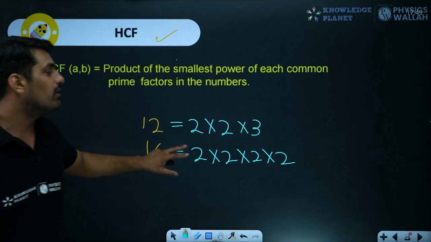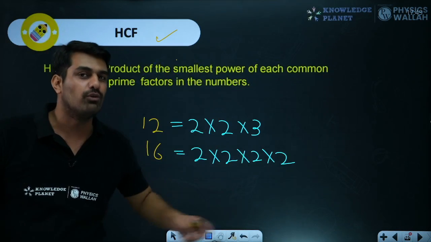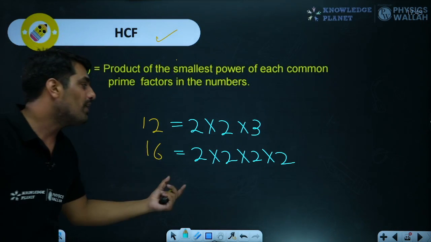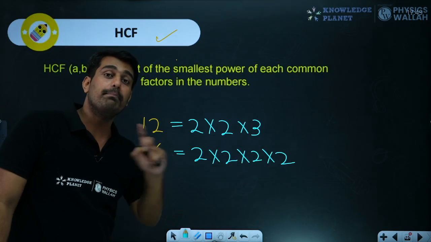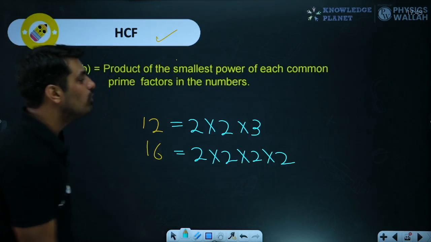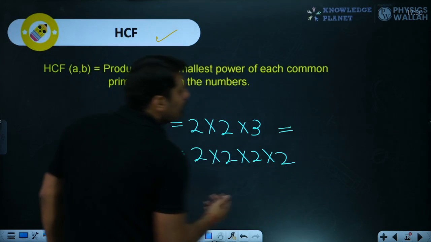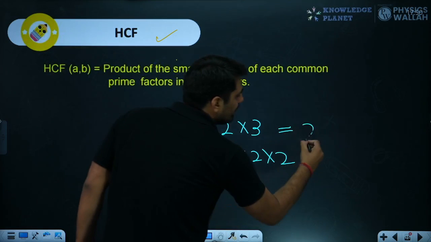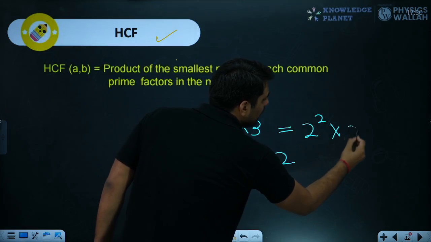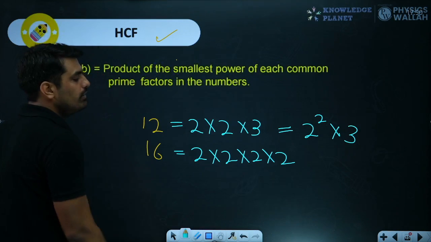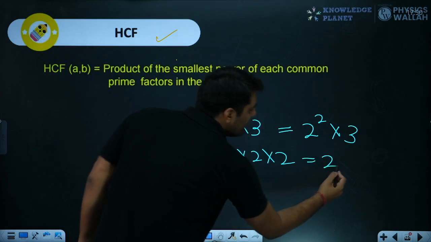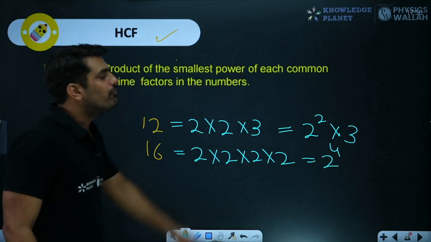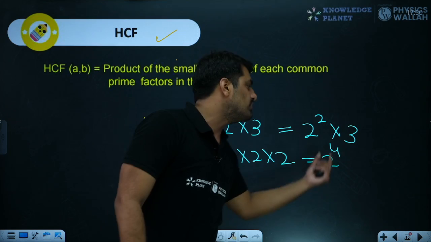What I have done over here, you might have written 16 as 4 into 4. Don't do it. When we are finding the HCF, make sure that you write the prime numbers only. And the best thing would be if you write them in the form of powers. Like this, here we have a pair of 2, so 2 raised to the power 2, and 3 is alone, so 2 raised to the power 2 into 3. Here we have 2, how many times? 1, 2, 3, 4. So 4 times. So we have 2 raised to the power 2 multiplied by 3, and 2 raised to the power 4.